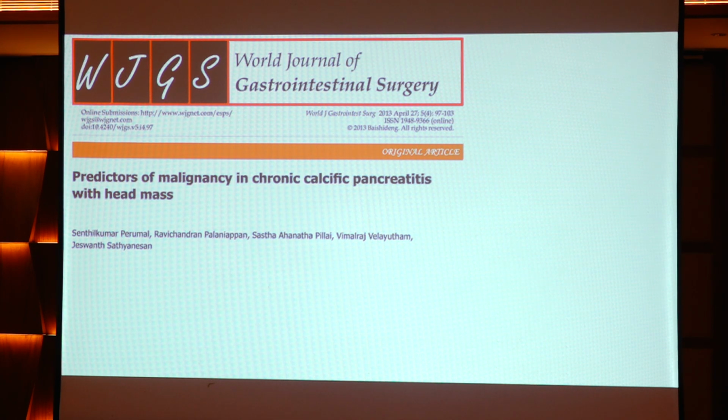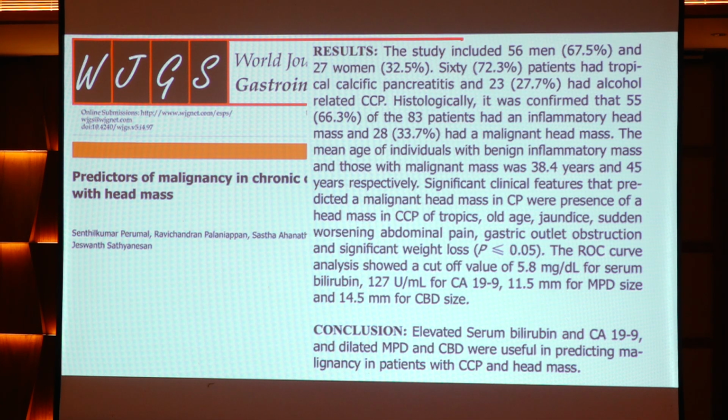Next is a predictor of malignancy in chronic pancreatitis with a head mass, whether it is an inflammatory mass or a malignant mass. This was confirmed with the excision, that is, after surgical excision. This is a study from Stanley. It included a total of 83 patients, and they found that a bilirubin cutoff of more than 5.8, elevated CA 19-9, dilated MPD and dilated CBD were the statistically significant predictors of a malignant pancreatic head mass.